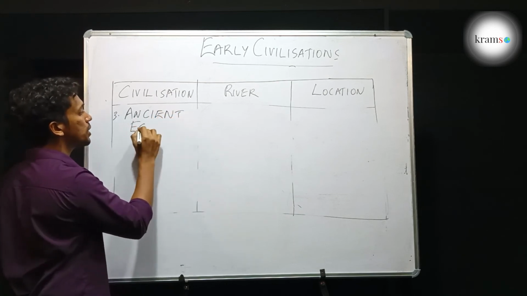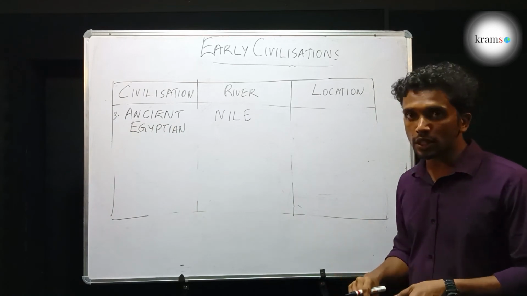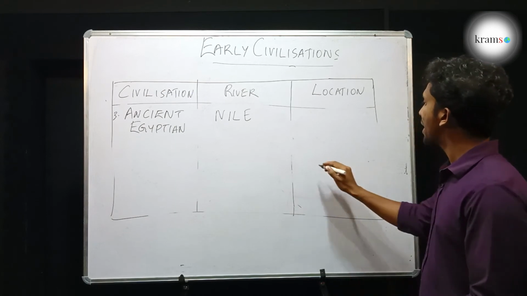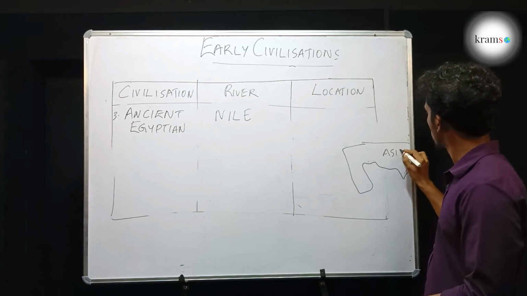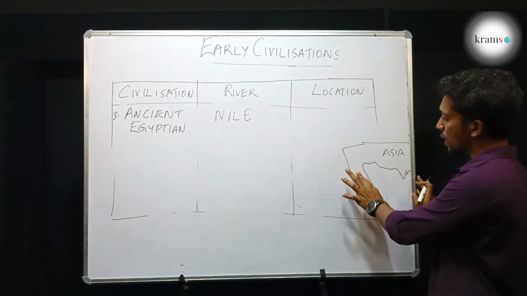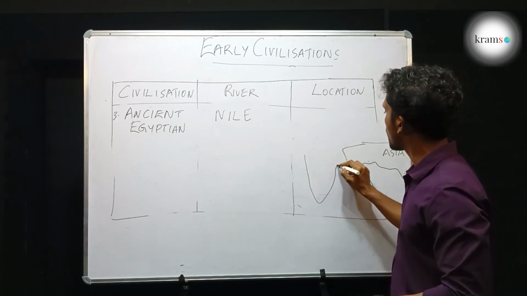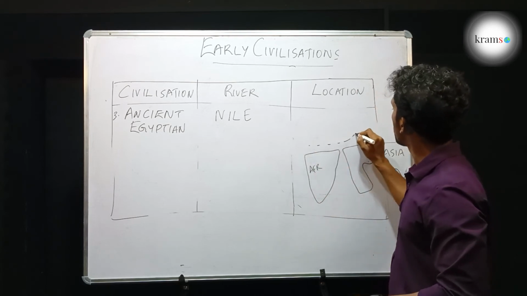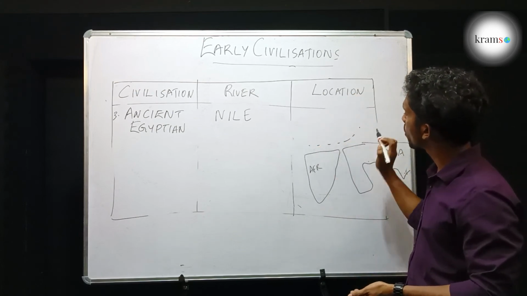The ancient Egyptian civilization also existed on the banks of River Nile. Where is Egypt located? It is in Africa. This is Asia. Asia ends here with Saudi Arabia and the Arabian Peninsula. This is the western side. Then here is our Africa. The continent Africa is here. Above that are the European countries.